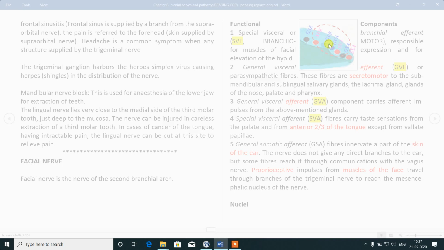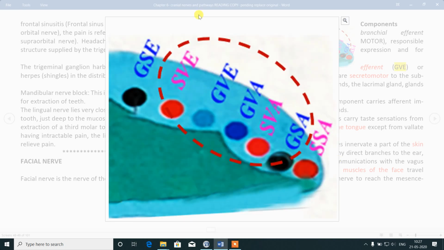You can remember, this is the right half of the neural tube. Here there is the median sulcus, here there is the sulcus limitans. First there are 2 general, embryologically, then in a later part there is one special between these two general. In between the 2 general there is one special added, and most laterally there is one more special added. So these are the functional components of cranial nerves.